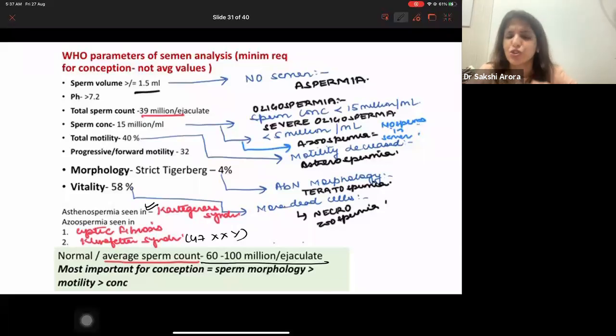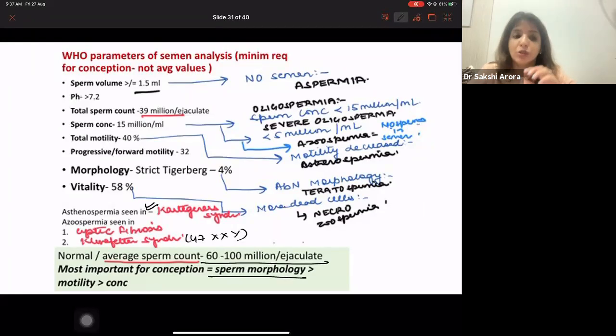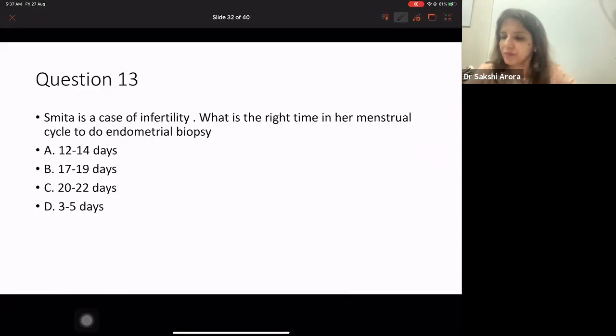If they ask you which is the most important criteria for conception, please, no confusions. What I'm teaching you, you have to follow that. The most important criteria for conception is sperm morphology. If sperm morphology is not given, then sperm motility and then sperm concentration. No confusions here at all, right? Clear to all of you?